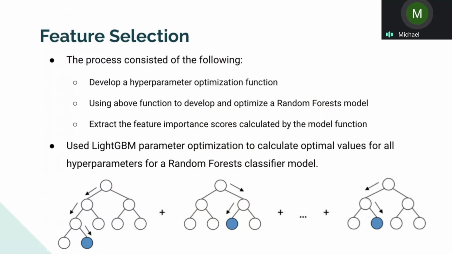The next step in our research was feature selection, which consisted of developing a hyperparameter optimization function, using this function to develop and optimize the random forest model, and then extracting the feature importance scores calculated by this model function. We then used LightGBM parameter optimization to calculate optimal values for all hyperparameters for